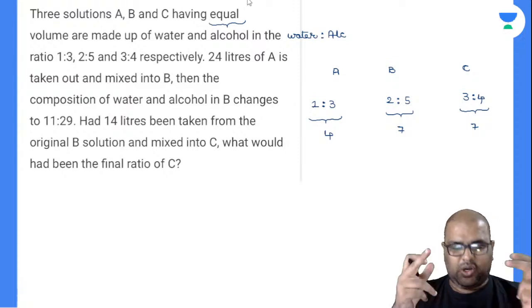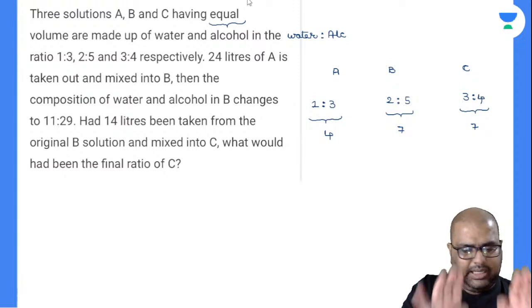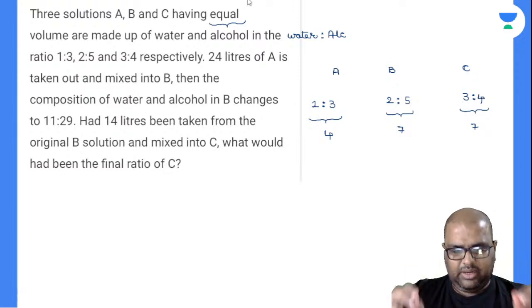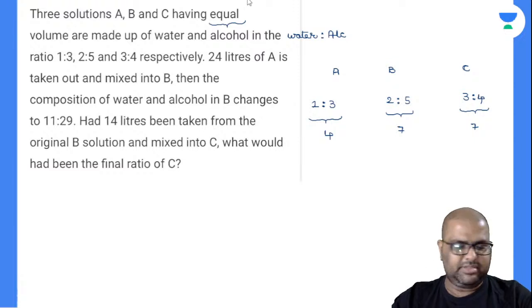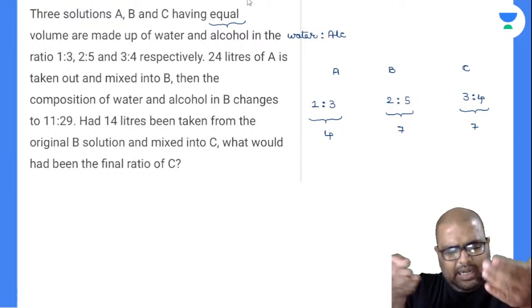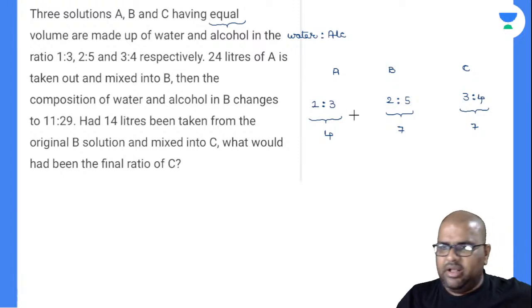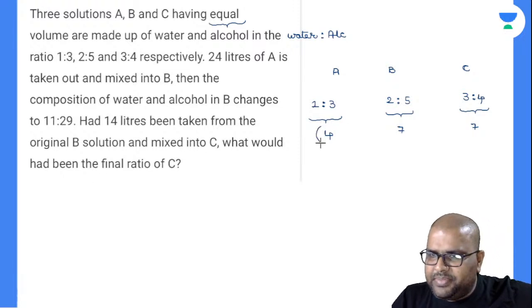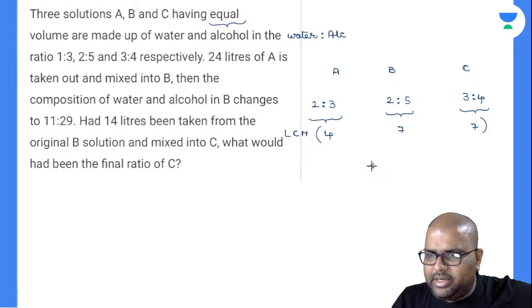So there is a concept: let us find a value, because the A, B, C jars contain equal volume. Let us find a value which is divisible by 4, divisible by 7, and divisible by 7. And let us take the least value, that will be very helpful for us. 4, 7, 7. Tell me the LCM in the comment section. Is it 28? Yes, it is 28. Am I right or wrong? So I will take this as 28.